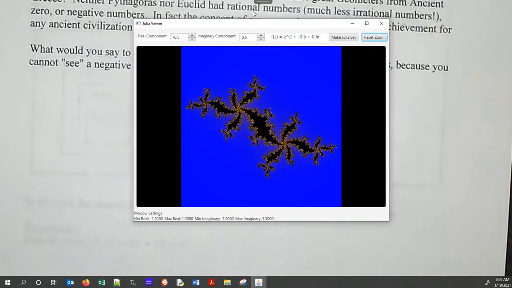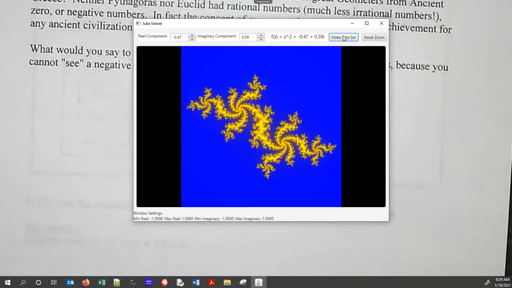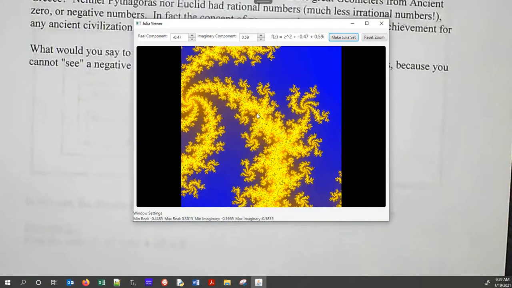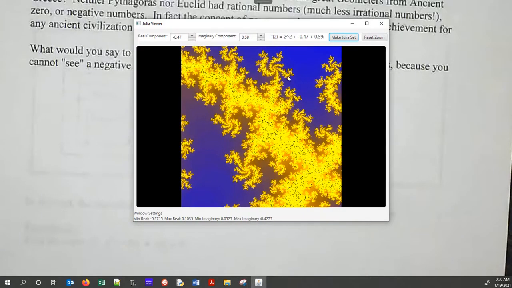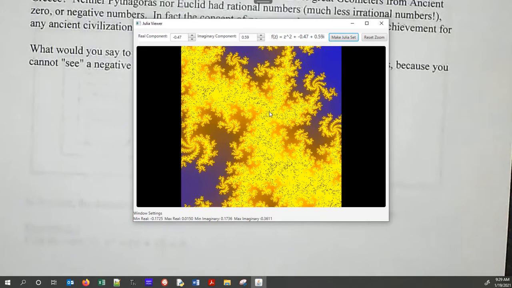Well, anyway, I played around with this, and you just have to install Java, but you can download this from my webpage if you want to play around with it. But I put in a couple of ones that I thought were interesting. Some of them are better than others, and I liked this one. The color comes from how quickly the numbers go to infinity as you put them in there over and over again.